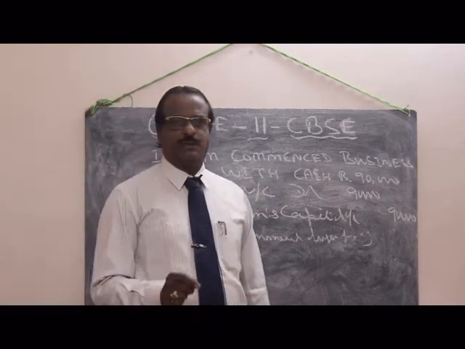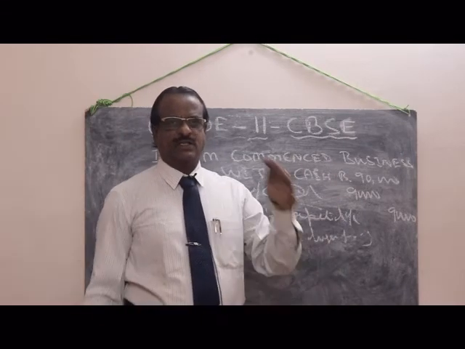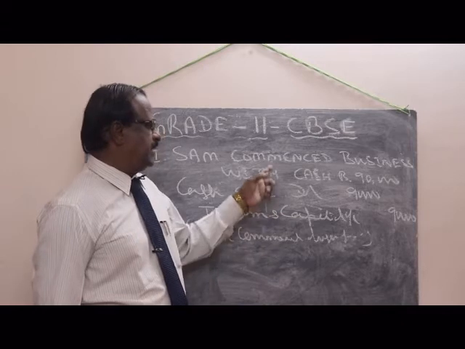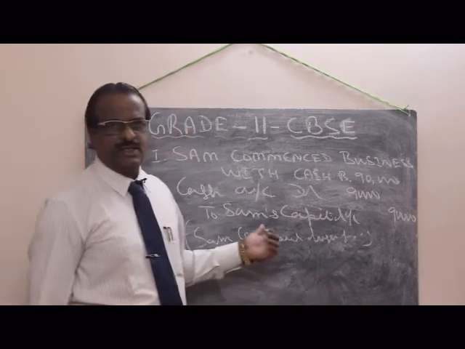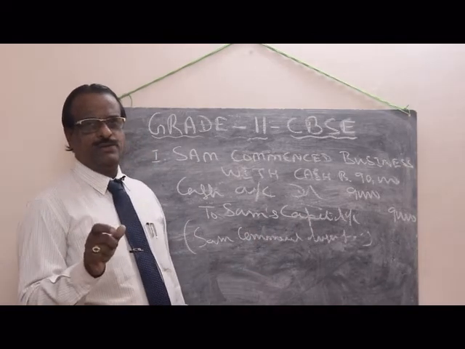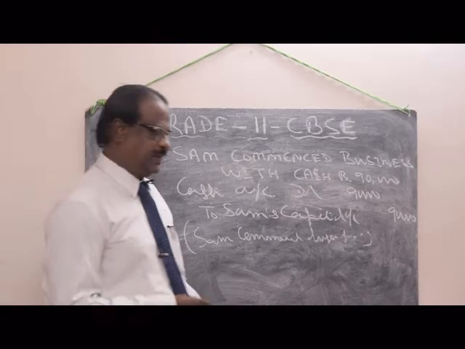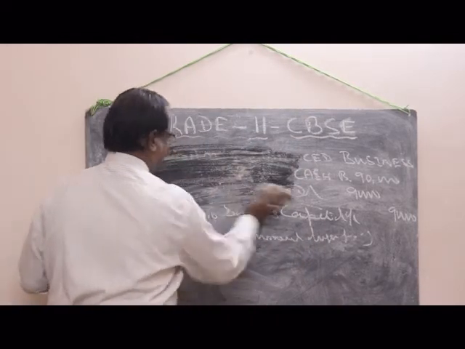Without capital, we can't do any business. So the first entry is called a contribution entry. Understand? I had already told you, if you have any doubt, please call me.